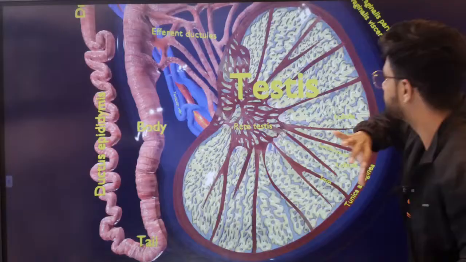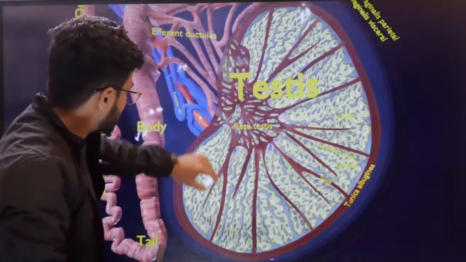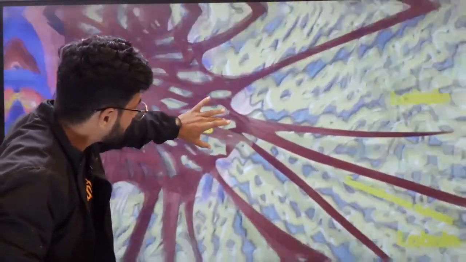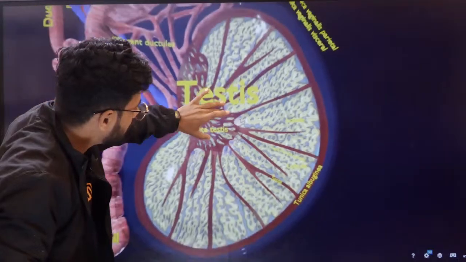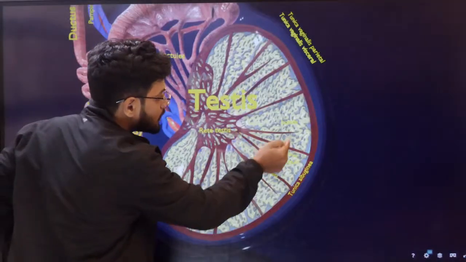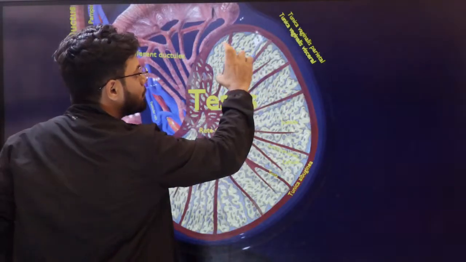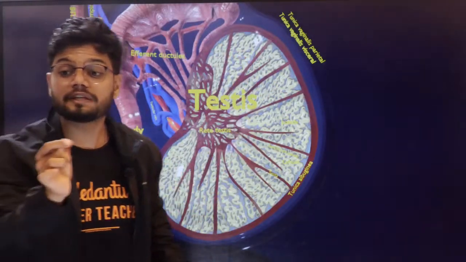Okay, now students, I want all of you to properly understand what I mean by testicular lobules and seminiferous tubules. These two things all of you need to understand. Testicular lobules and seminiferous tubule. Now students, there are multiple compartments actually. Can you see compartments here? All of these are compartments. Each compartment, there are actually 250 of them, students. These 250 compartments are called as testicular lobules.